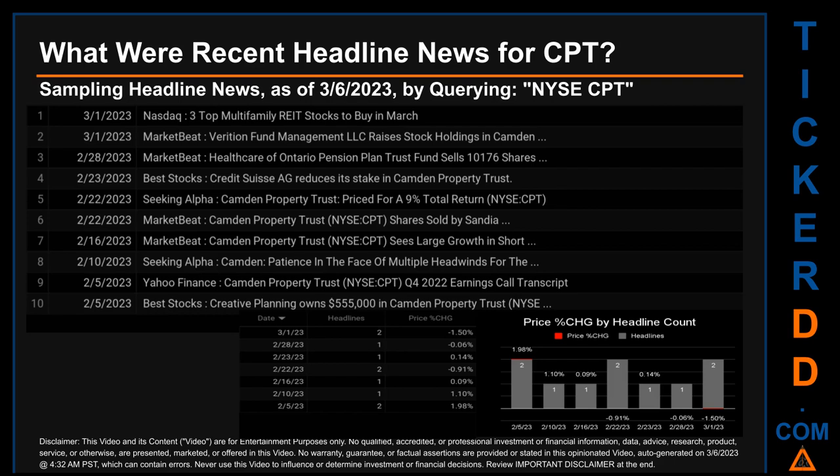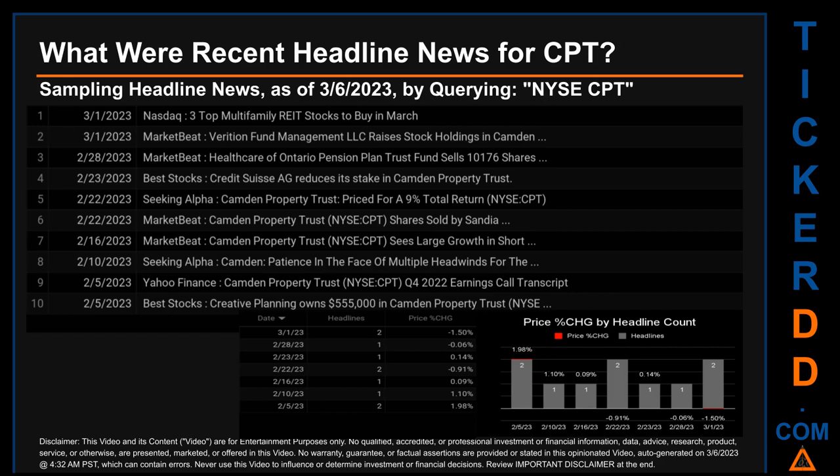They each had 2 discovered headlines. On Wednesday, February 22, 2023, first, Seeking Alpha published the headline that read, Camden Property Trust, priced for a 9% total return. Second, MarketBeat published the headline that read, Camden Property Trust shares sold by Sandia. Then, for the third day with the most discovered headlines, on Sunday, February 5, 2023, first, Yahoo Finance published the headline that read, Camden Property Trust Q4 2022 earnings call transcript.